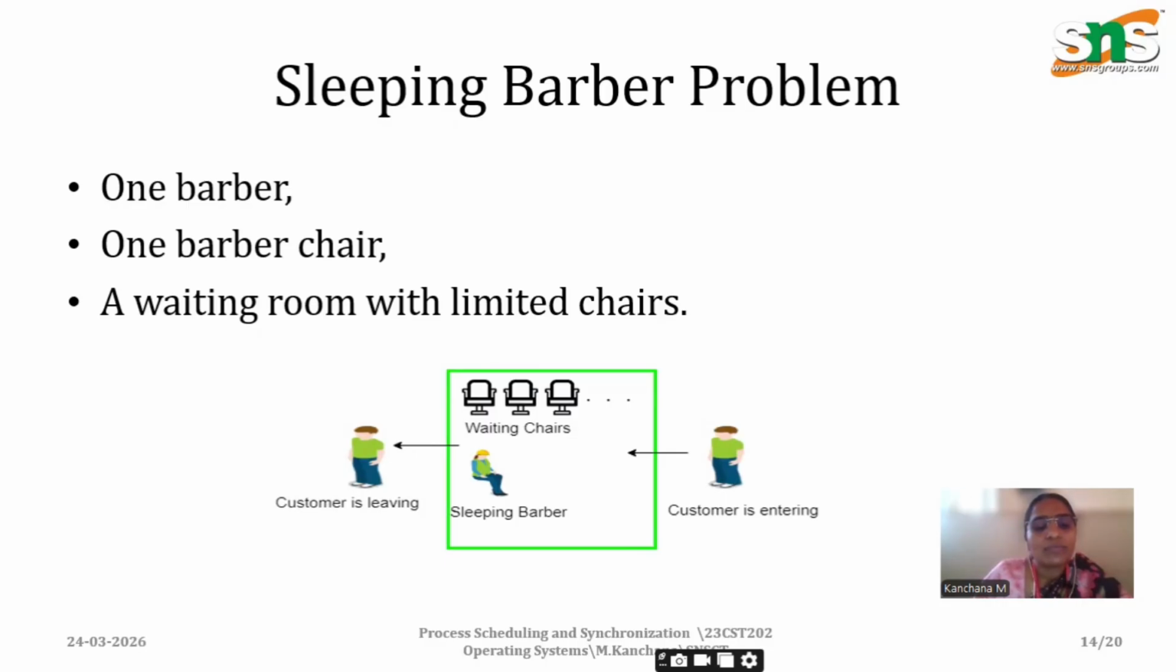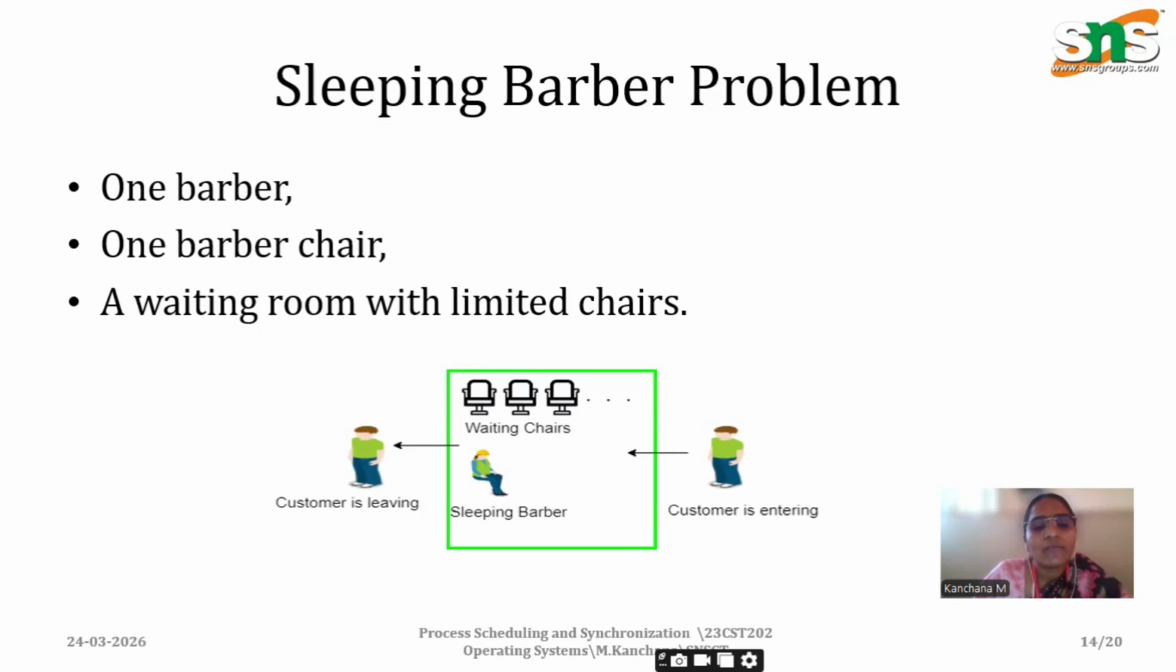If the barber is busy, the customer sits in a waiting chair. That is, the customer enters a queue. If all chairs are full, the customer leaves. That means it's a packet loss or rejection.